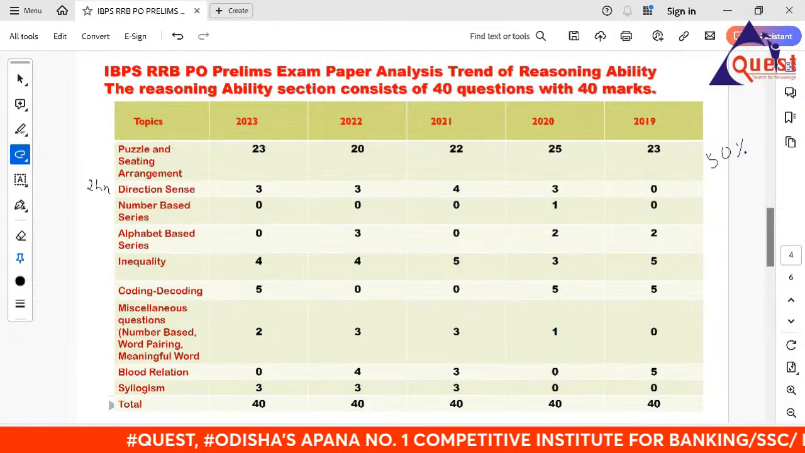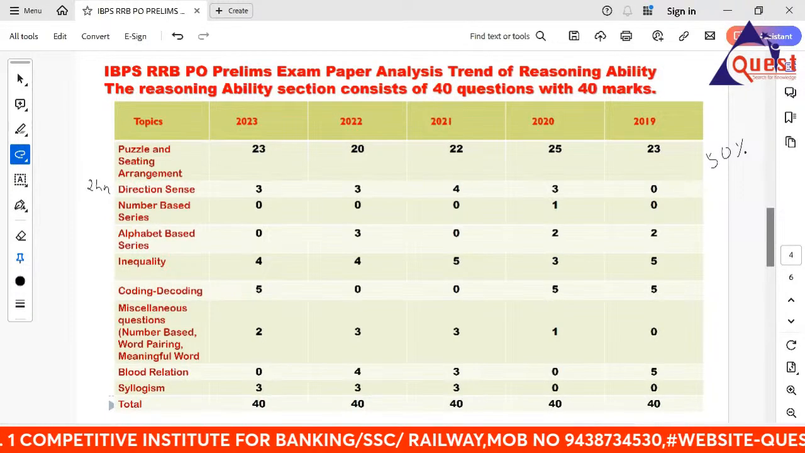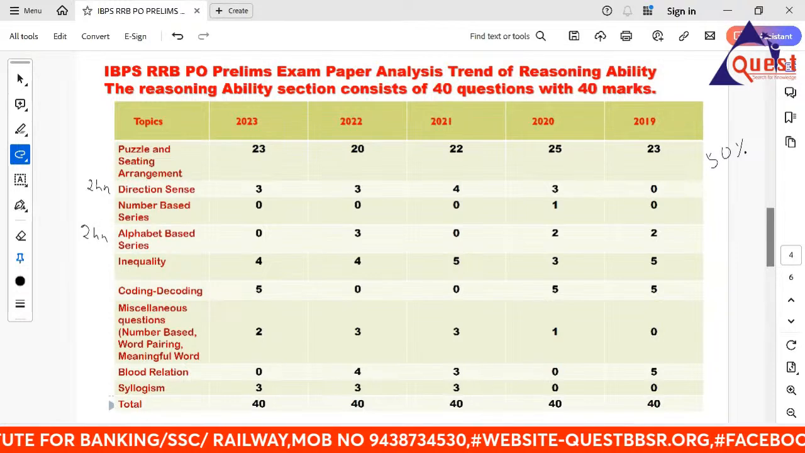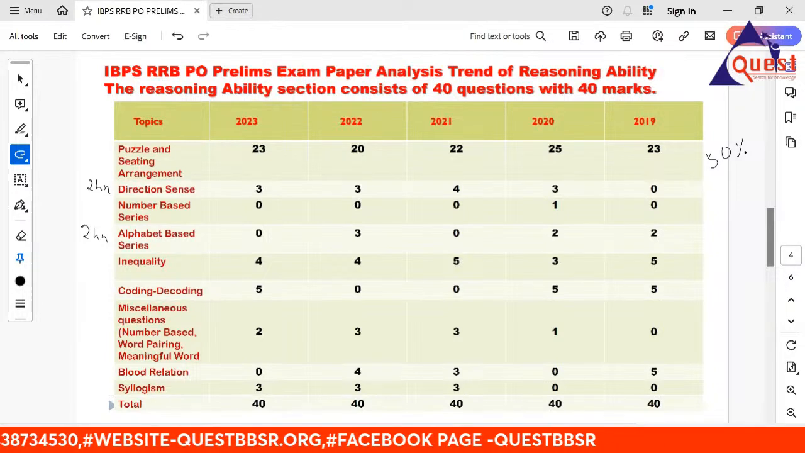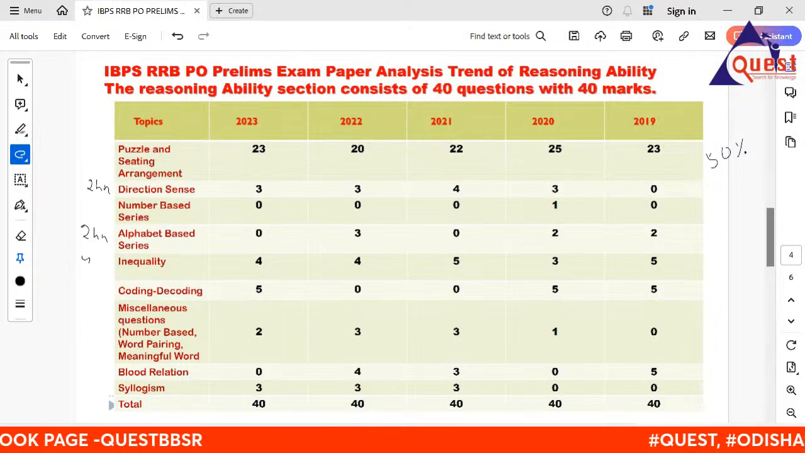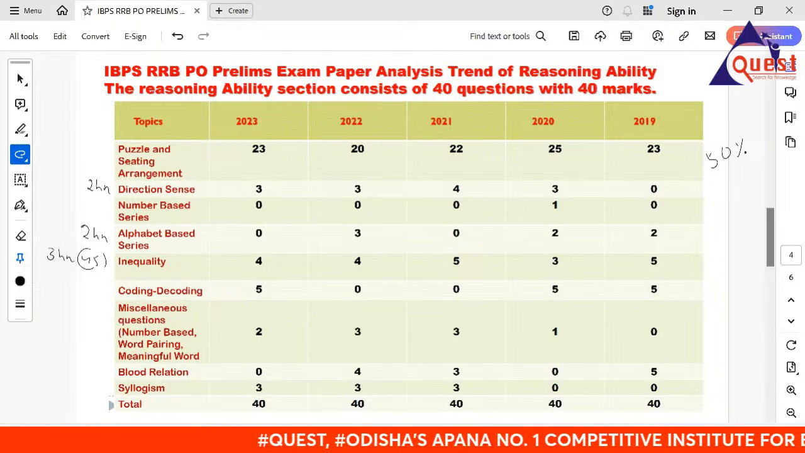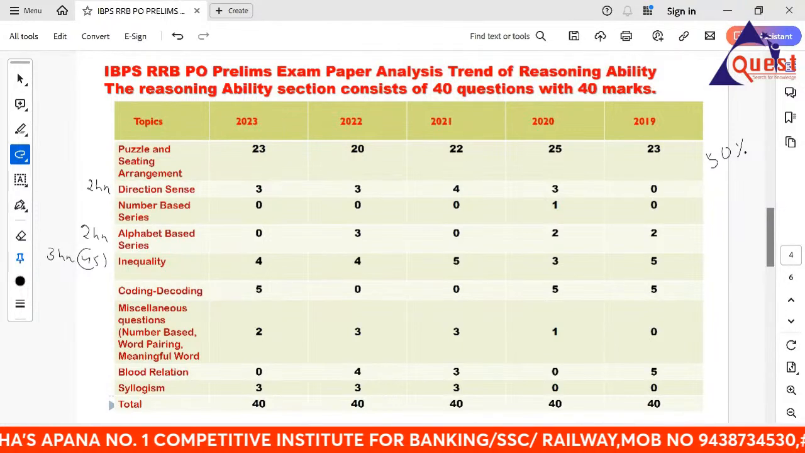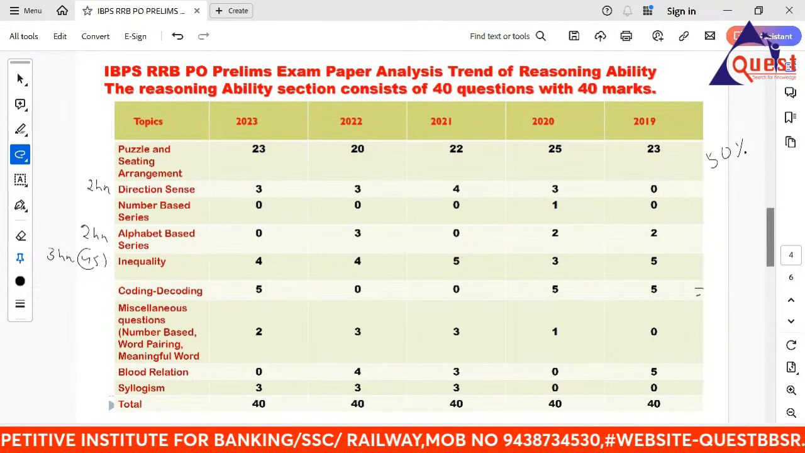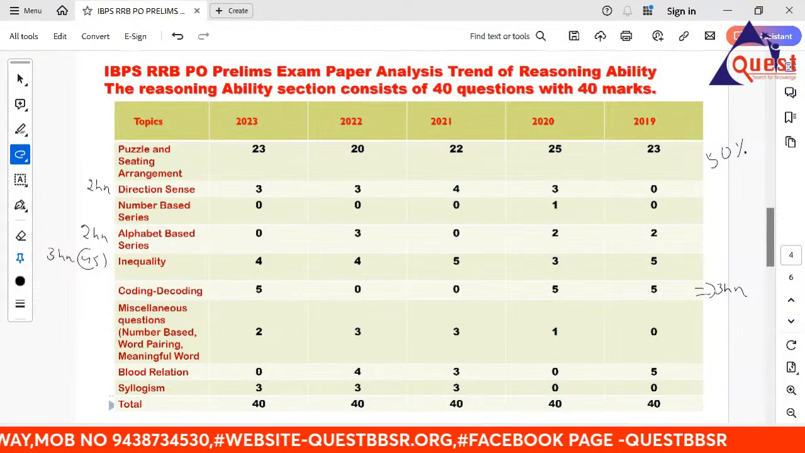Number based series, see, number based series, zero zero, right. Alphabet series, for me again 2 hours is sufficient to do 50 questions of logical alpha number time sequence. Coded inequality, see, 4, 5, 3, so automatically you will get 4 to 5 questions for coded inequality. If you do 2 to 3 hours, the coded inequality concept will be clear. Coding, decoding, see, clear. For coding, decoding, you also need 3 hours maximum. You clear the coding, decoding, right?